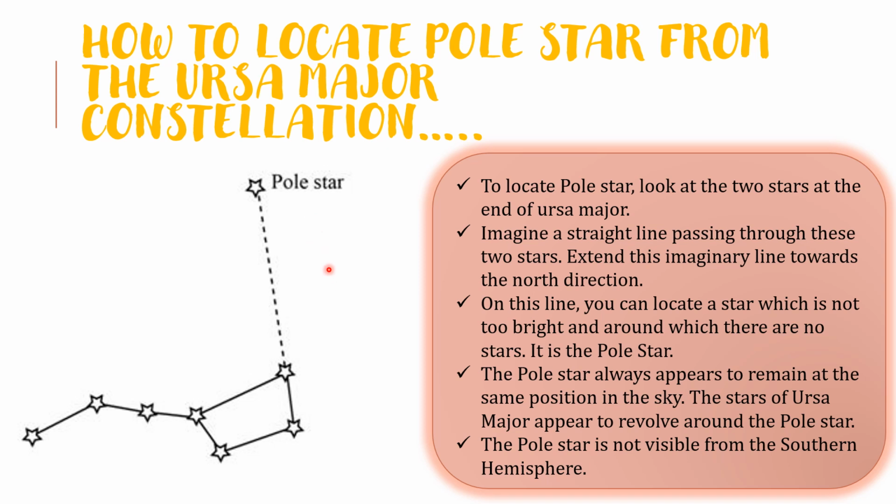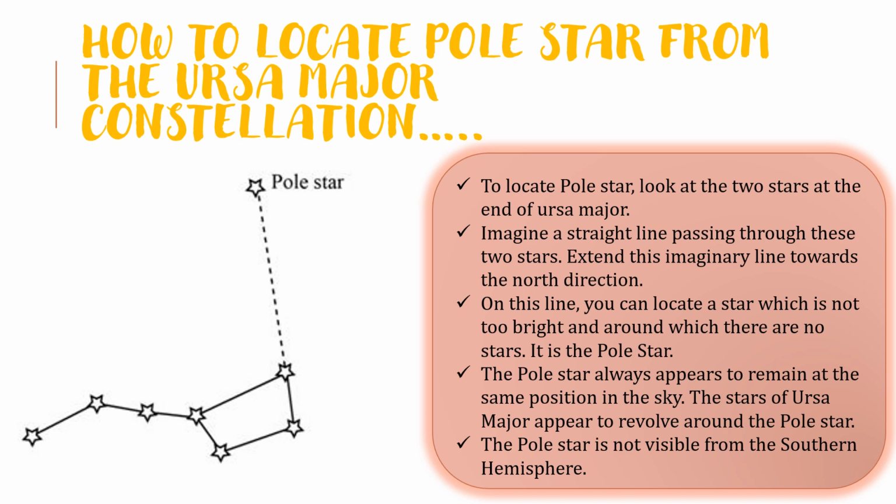The pole star always appears to remain at the same position in the sky. The stars of Ursa Major appear to revolve around the pole star. The pole star is not visible from the southern hemisphere. All the stars are moving except the pole star. This can be explained with the help of an umbrella activity.